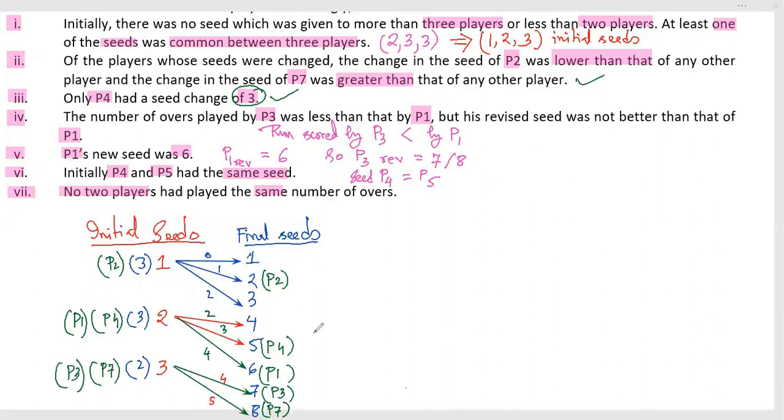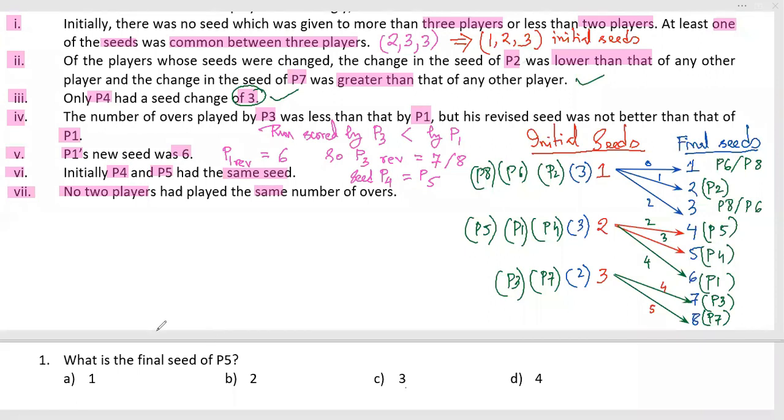And what more information has been given? P4, P5 had the same seed initially. P4 seed was this, so P5 needs to be here. That means P5 I need to place in this location. But I don't know 6 and 8. So P6, P8 need to be here. I don't know where it would be, P6 or P8? P8 or P6? This way we need to solve our entire problem.